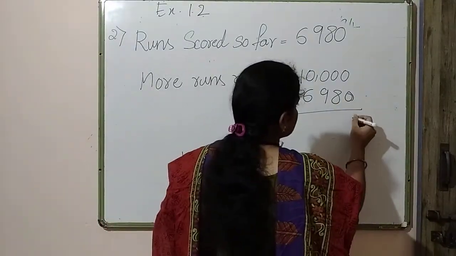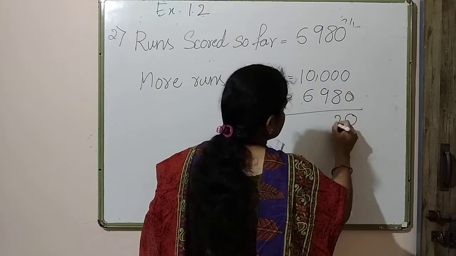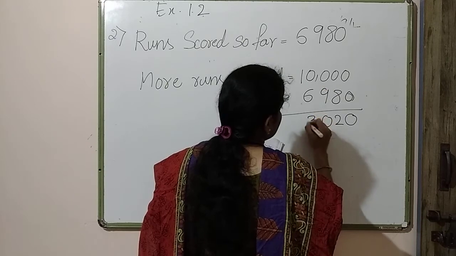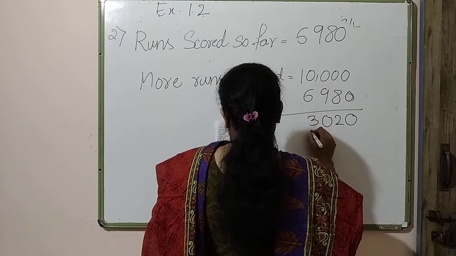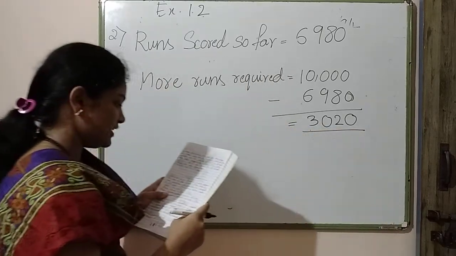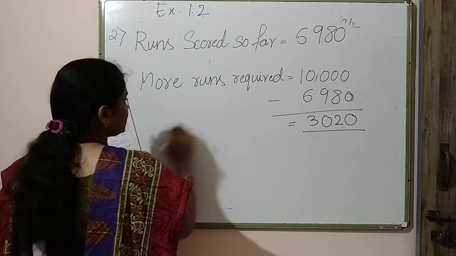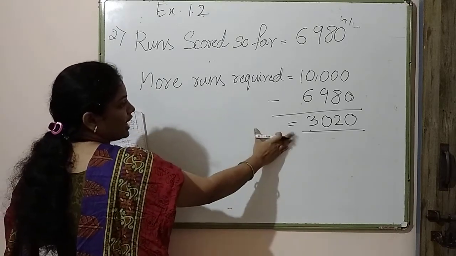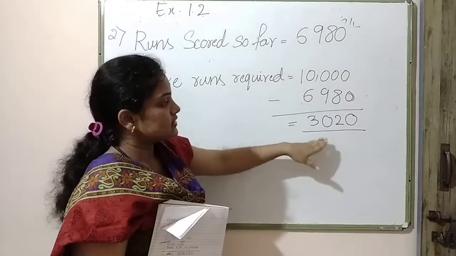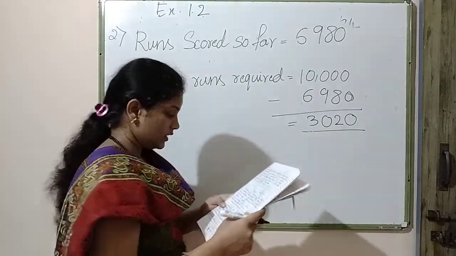Okay. 0, I'm taking 1. This one 2, 0. 3, 0. The total number of runs he requires is 3,020. This is the more runs required. How many more runs are required to complete 10,000 runs? It is 3,020 runs required. Got it?